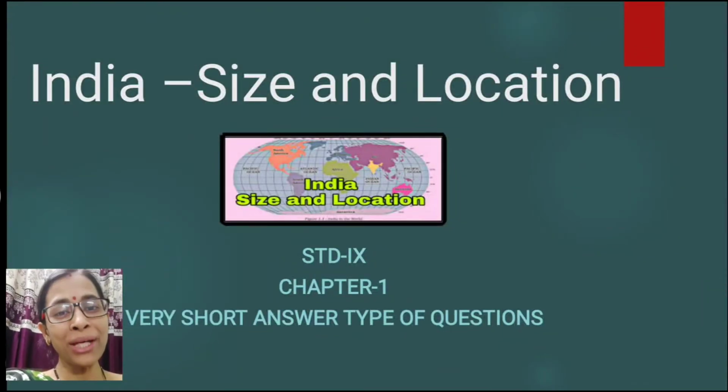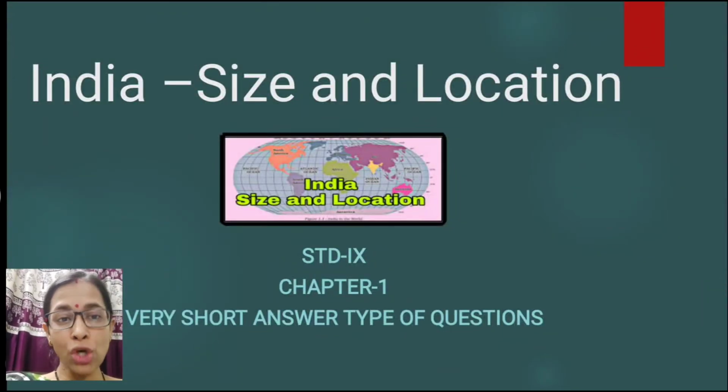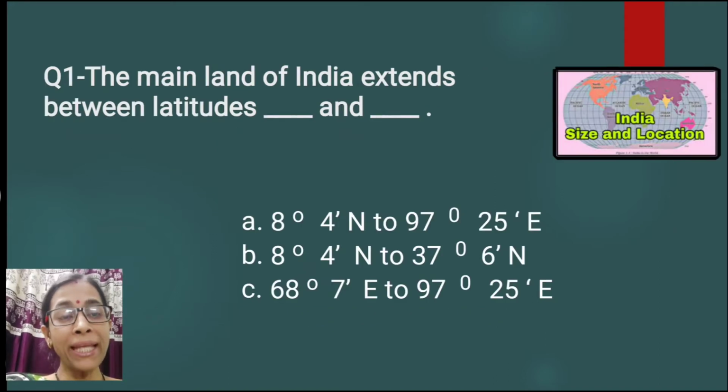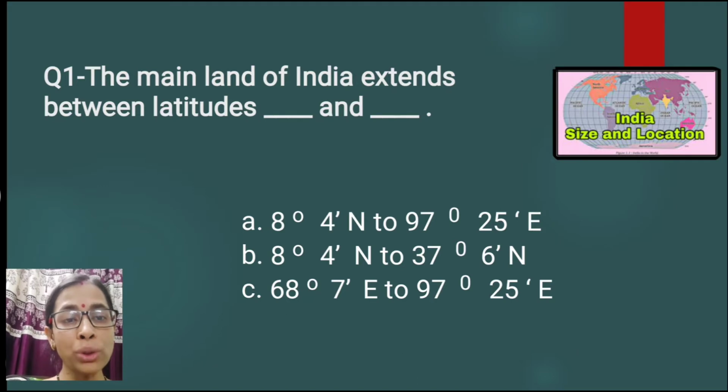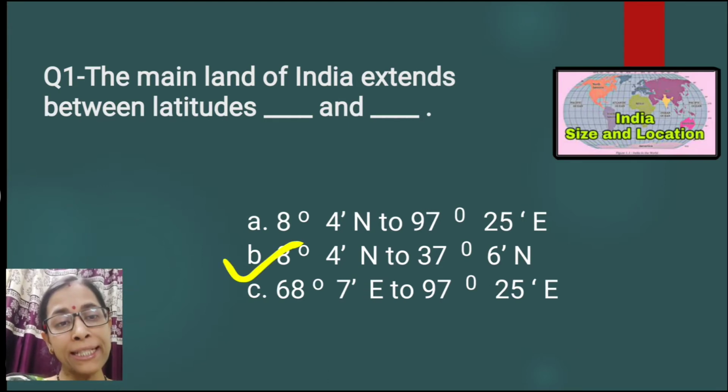Dear children, today we are going to discuss the very short answer type questions from chapter 1, that is India: Size and Location. Question number 1. The mainland of India extends between latitudes dash and dash: 8 degree 4 minutes north to 97 degree 25 minutes east, 8 degree 4 minutes north to 37 degree 6 minutes north, 68 degree 7 minutes east to 97 degree 25 minutes east. The correct option is option number B, that is 8 degree 4 minutes north to 37 degree 6 minutes north.